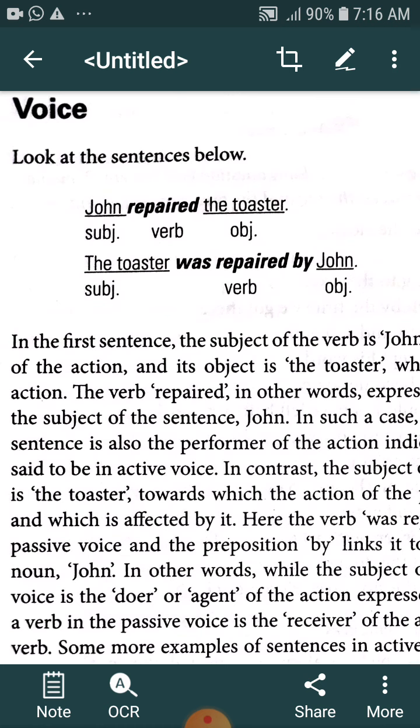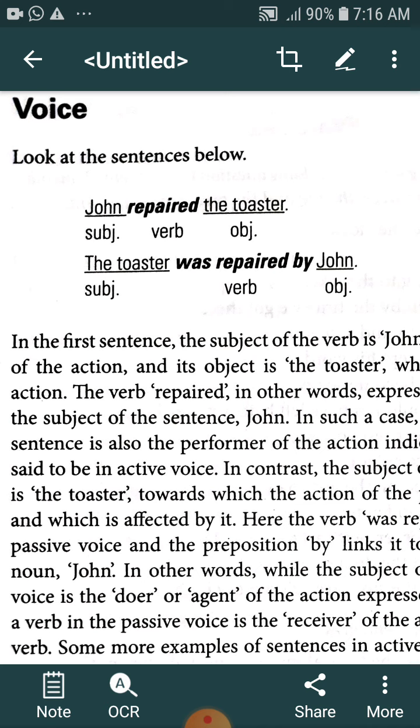When we observe the second sentence, the toaster becomes the subject. The object in active voice became the subject in passive voice. When we convert active into passive, the object of the active voice becomes the subject in the passive voice. Was repaired is the verb. The subject and object are joined by the preposition by, and the subject of the previous active sentence becomes the object in passive voice. This is the basic structure we generally see.